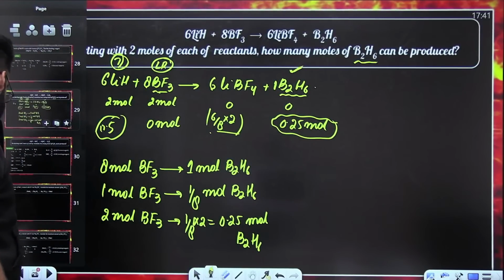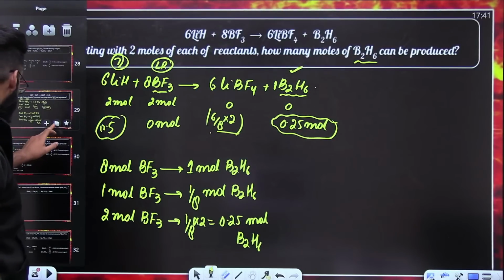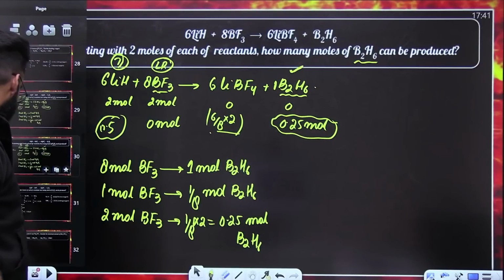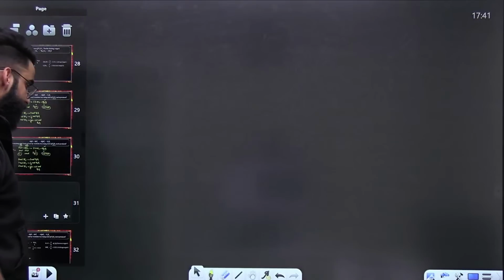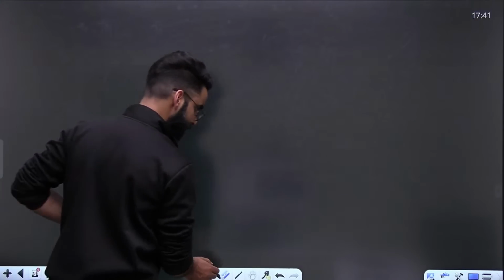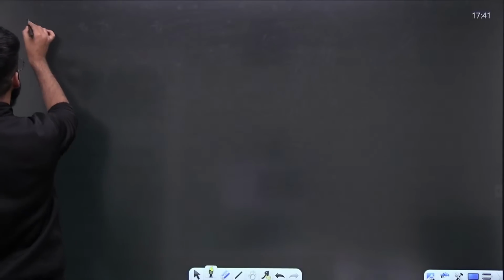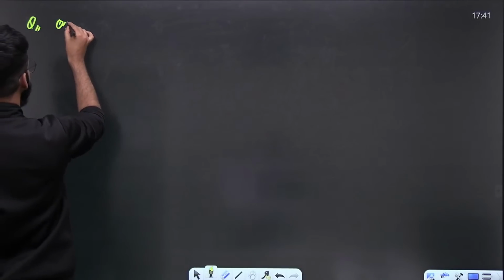Let's try to do one more question, guys. Let me give you one question. The question is like this.